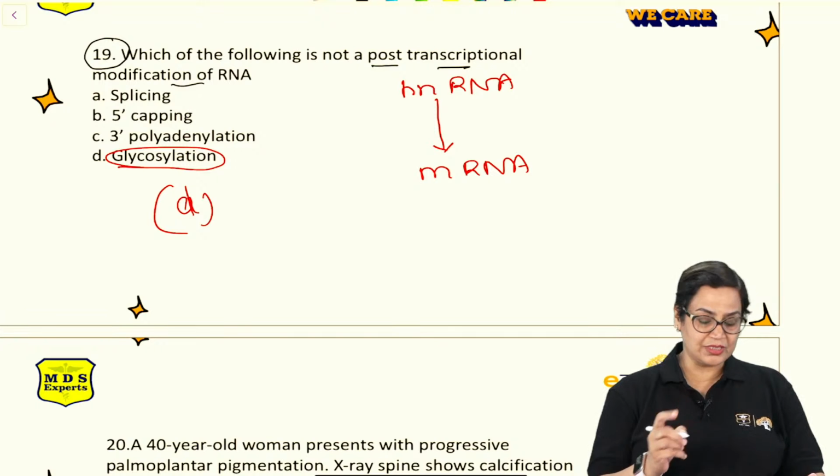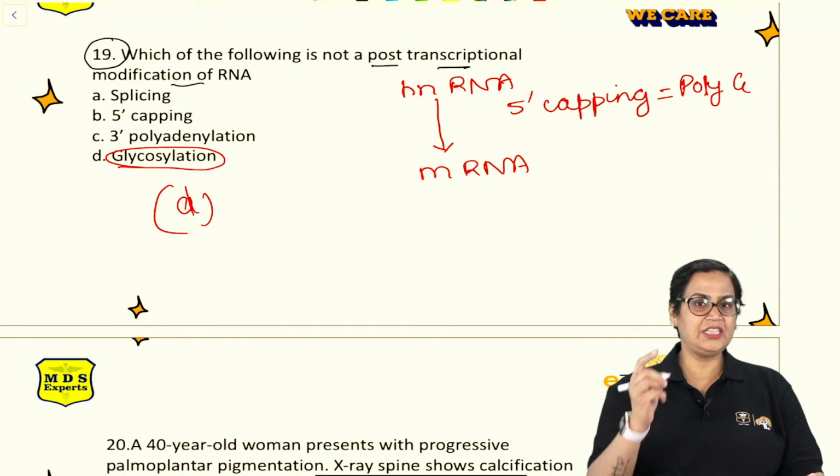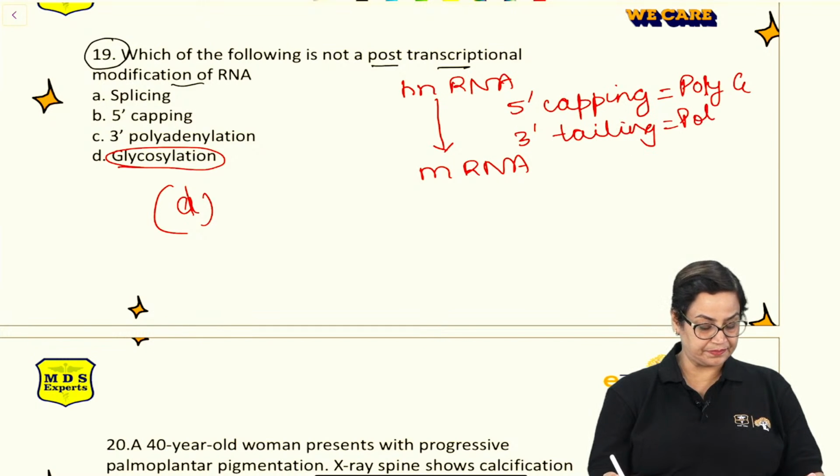There are 3 processes. 5' capping means we are attaching a cap of poly G, GGG. Then we attach a tail. Tailing is done by poly A.